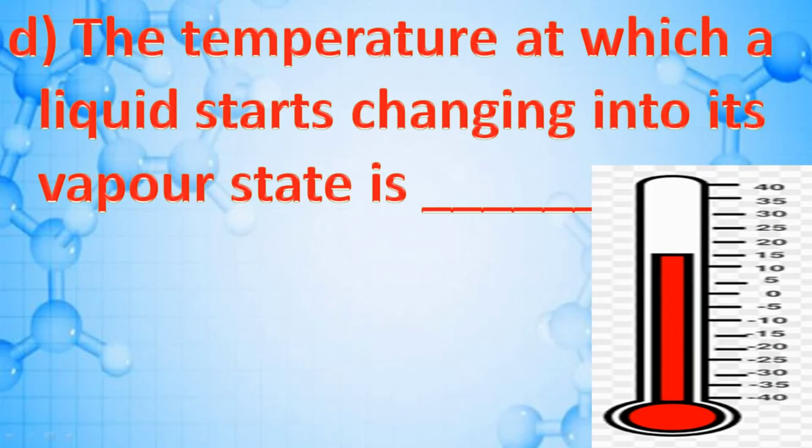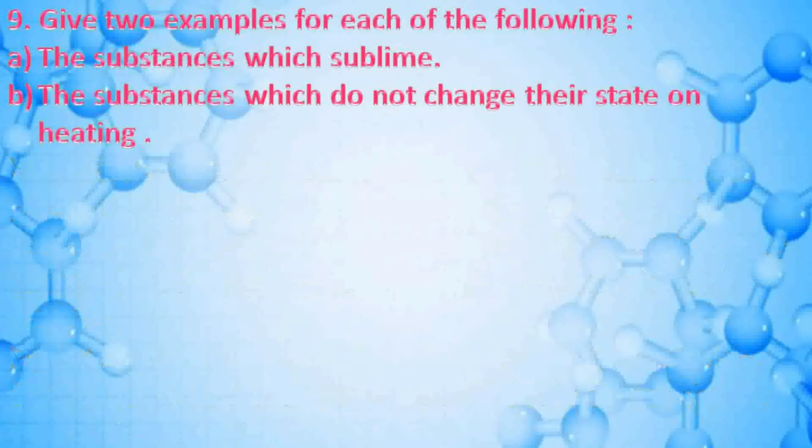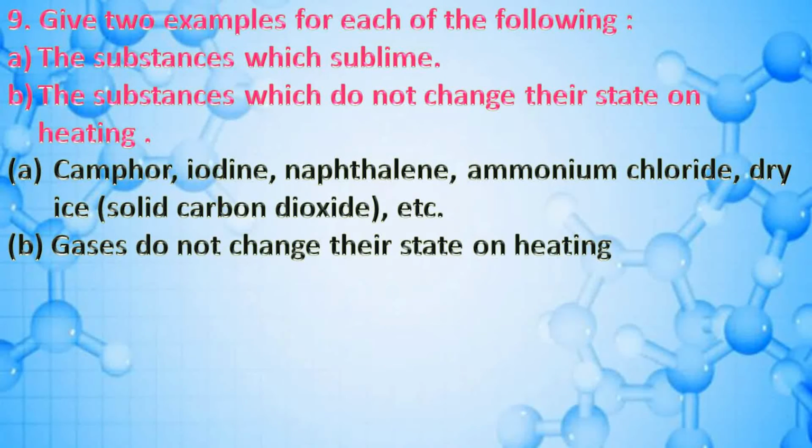Next question. The temperature at which a liquid starts changing into its vapor state is 100 degrees Celsius. Next question. Give two examples for each of the following. The substances which sublime, the substances which do not change their state on heating. Answer. A. Camphor, iodine, naphthalene, ammonium chloride, dry ice, solid carbon dioxide, etc. B. Gases do not change their state on heating.